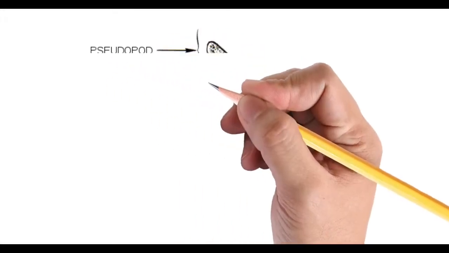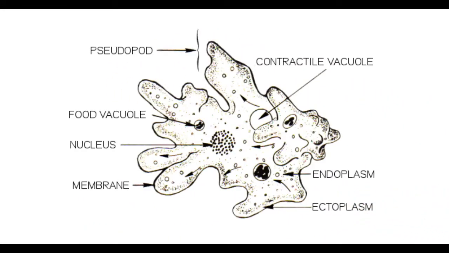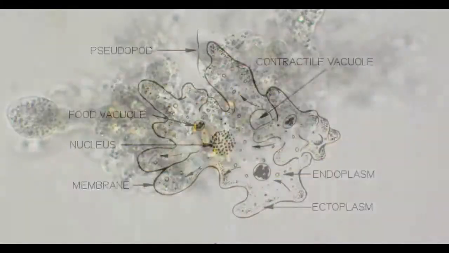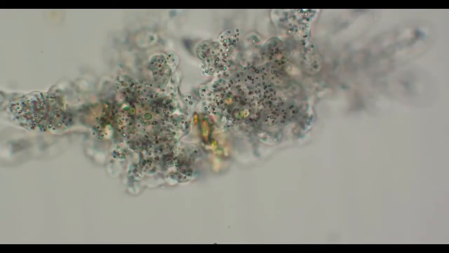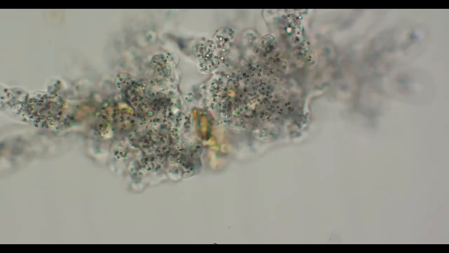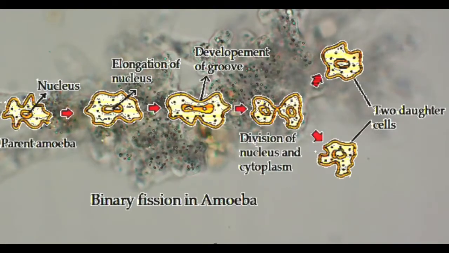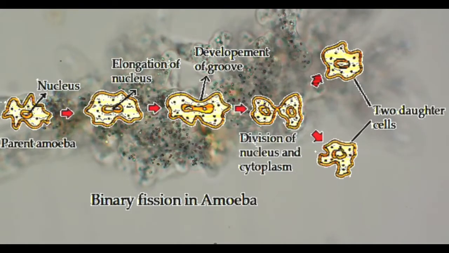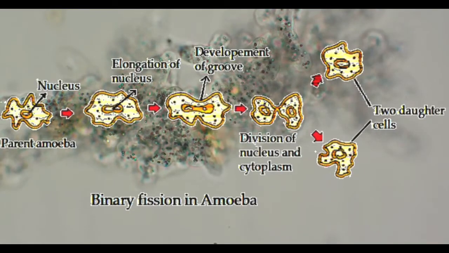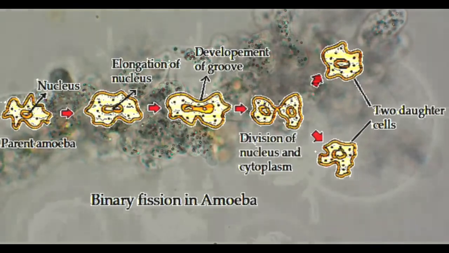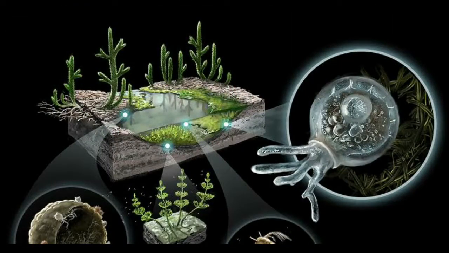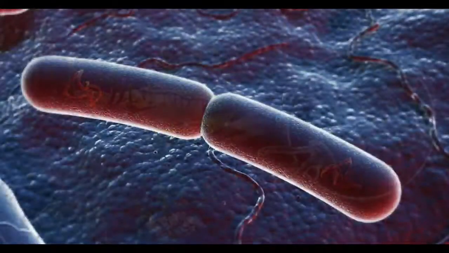Here I show you the diagram of an amoeba. It begins the process of reproduction by the division of its nucleus into two nuclei. This is followed by division of its body into two, each part receiving a nucleus. Finally, two amoebae are produced from one parent amoeba. This type of reproduction, in which an animal reproduces by dividing into two individuals, is called binary fission.